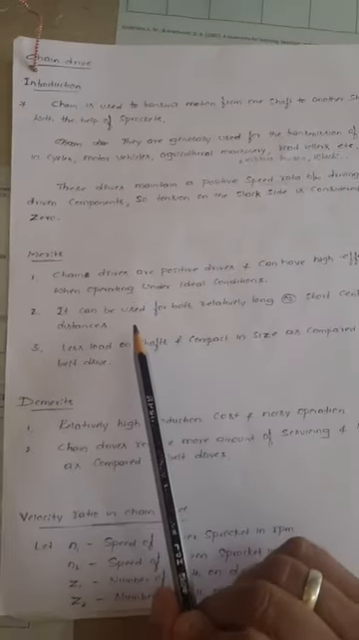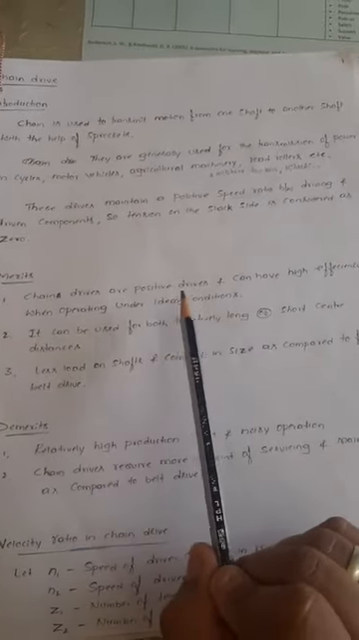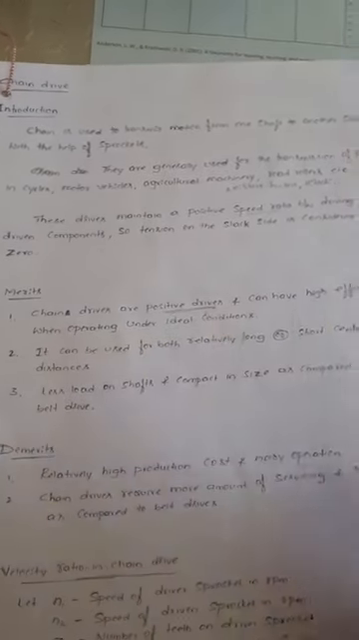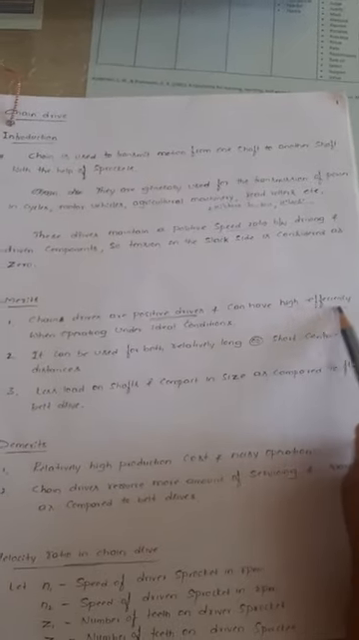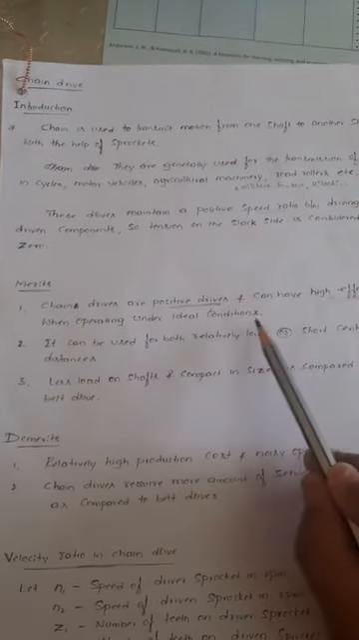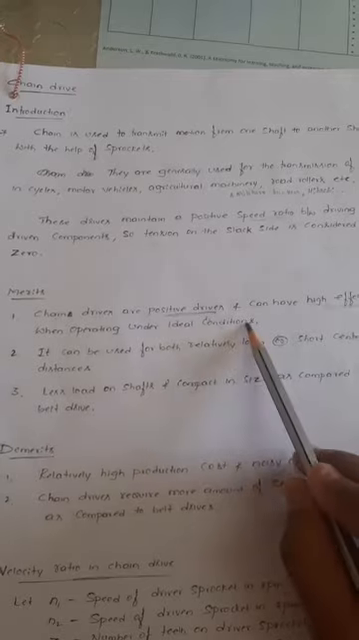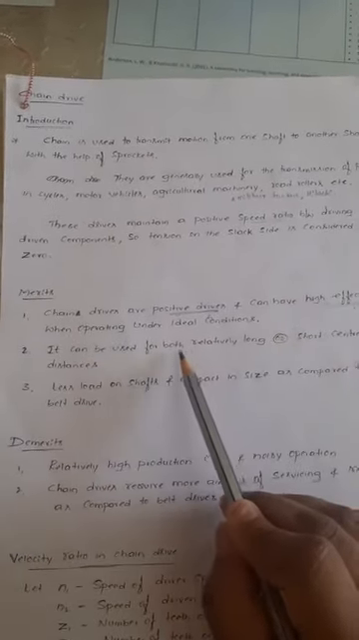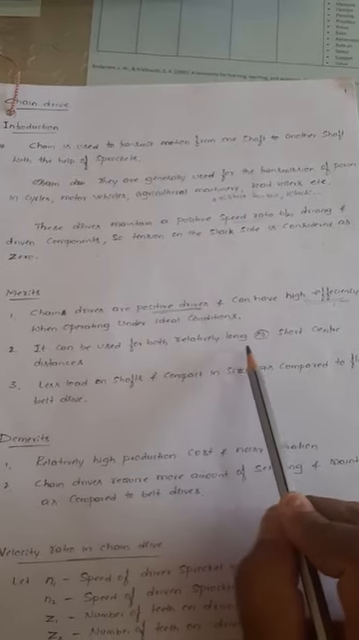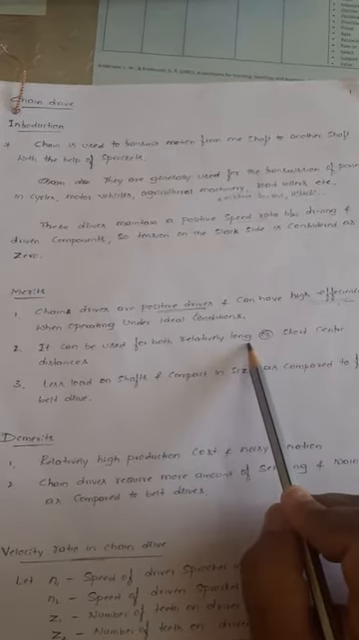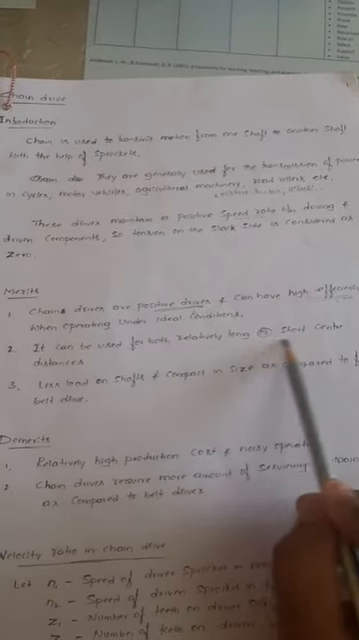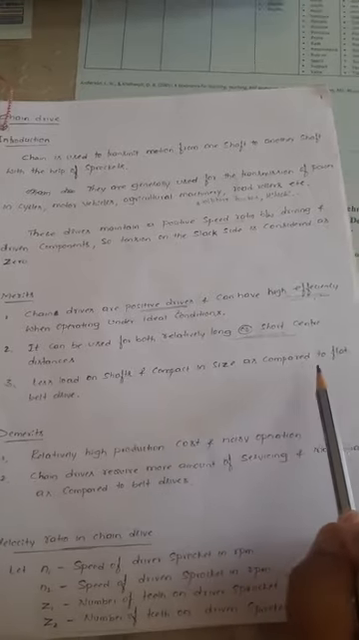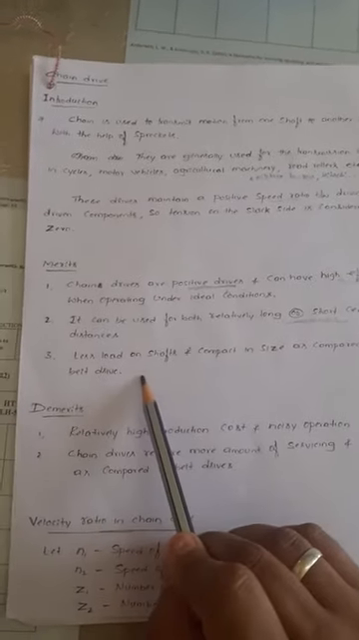Now, what are the merits and demerits of chain drive? Chain drive is a positive drive. This is the main advantage, and it can have high efficiency when operating under ideal conditions. It can be used for both relatively long and short center distances. It puts less load on shafts and is compact in size as compared to flat belt drives.